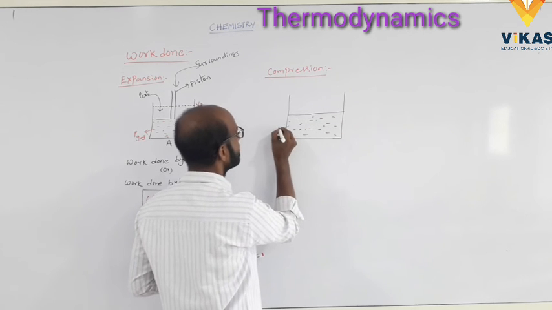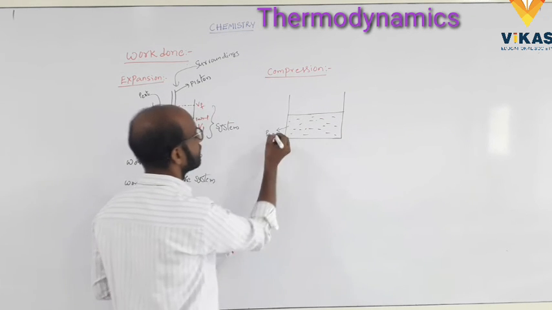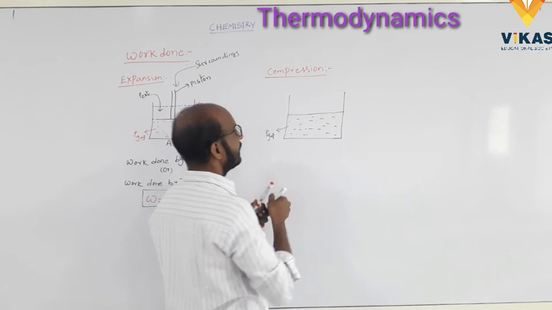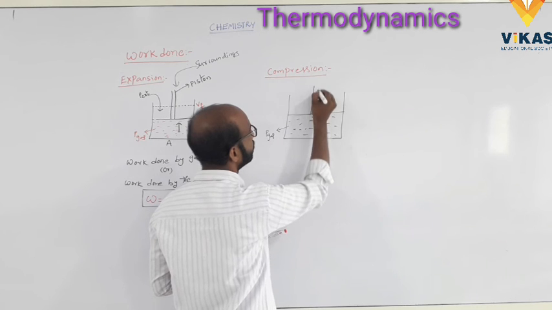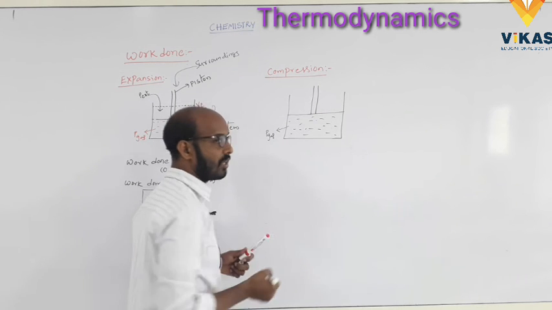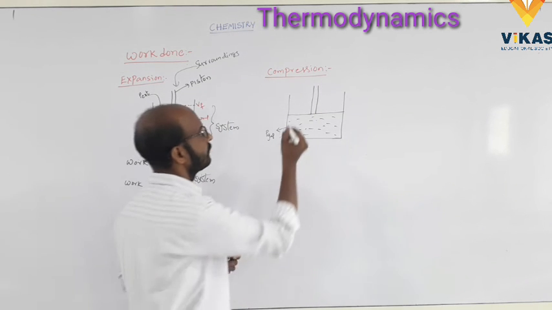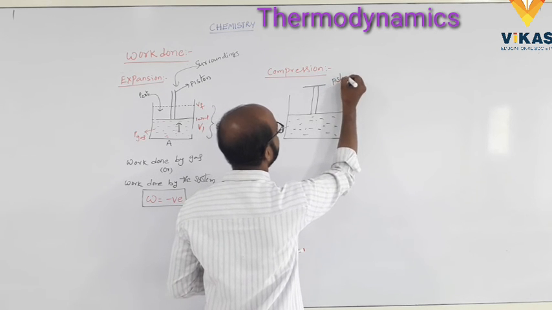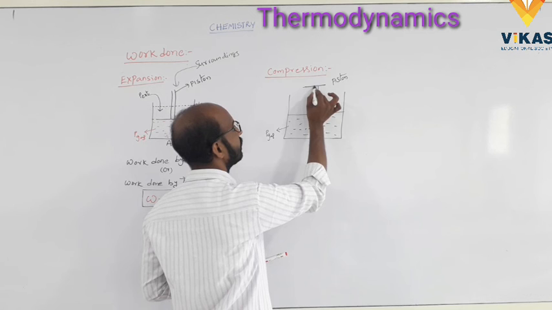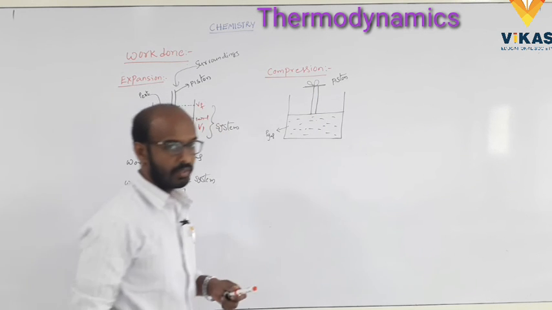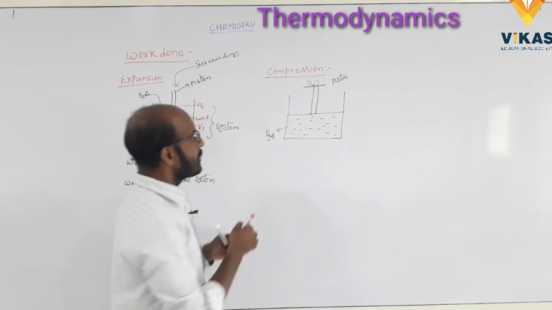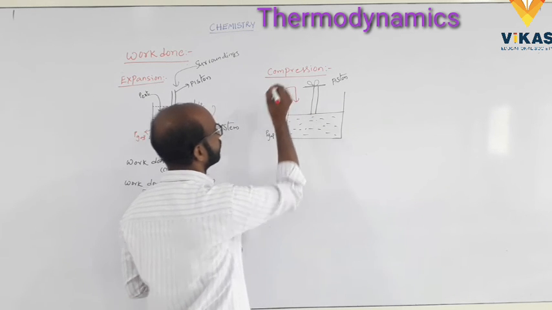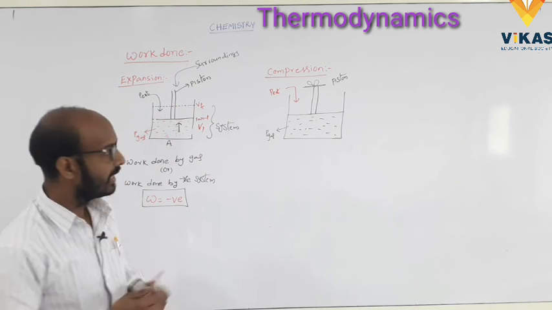They have some pressure, that is P gas. And it is also fitted with one piston on the cylinder. This is the piston. The atmospheric pressure is called P external. It is the area.